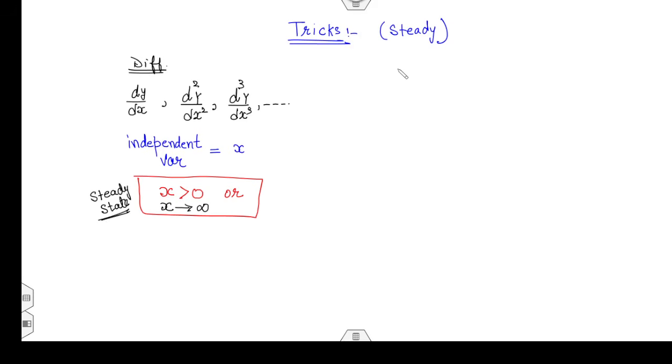If your differential equation is something like dy/dt plus 4 times d squared y/dt squared, and so on, what is the independent variable?